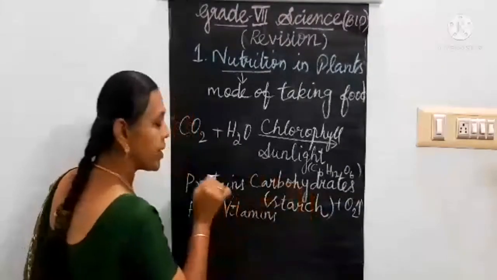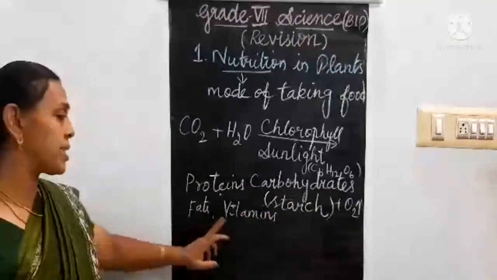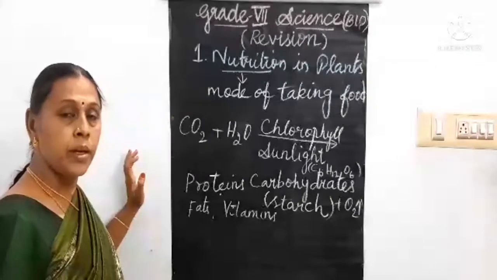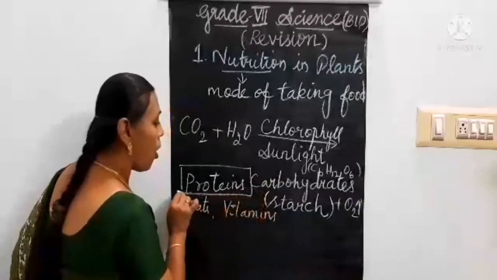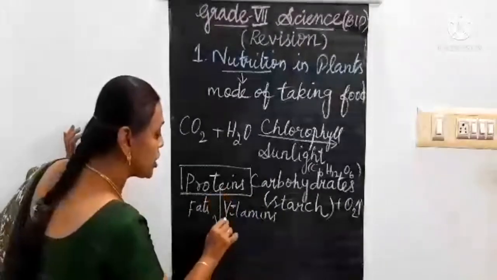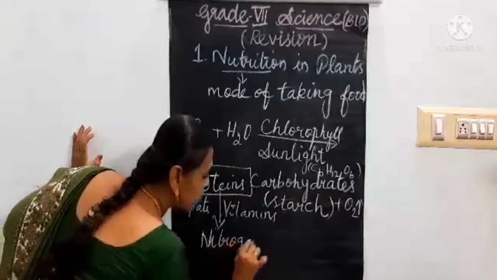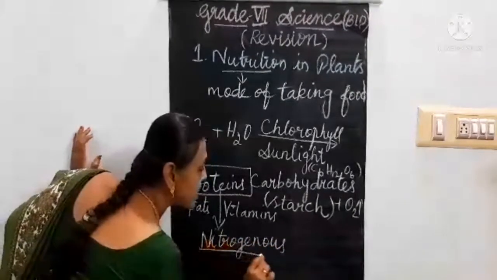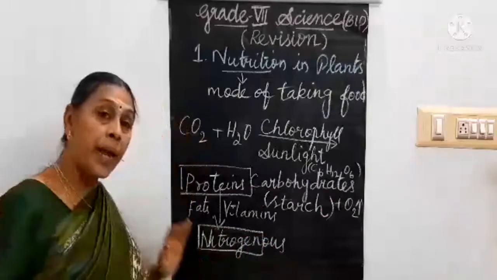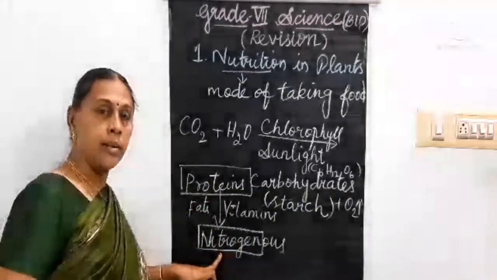From this carbohydrates only they will prepare these molecules. And proteins are mainly nitrogenous compounds, that means they contain nitrogen. The main component in the proteins is nitrogen.